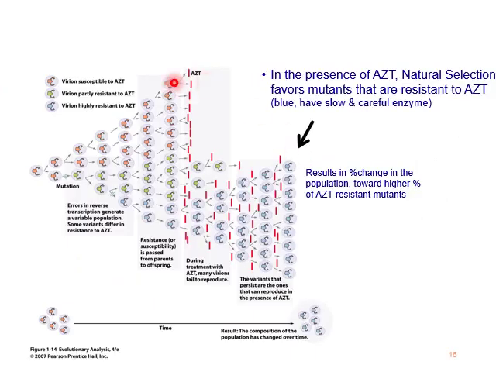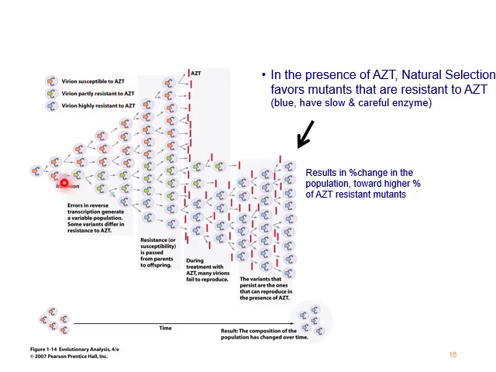Now in this diagram you can see the virus shown in three different colors, i.e. orange, green and blue. The virus shown in orange is susceptible to the drug, while the virus shown in green is partially resistant, and the virus in blue is highly resistant.